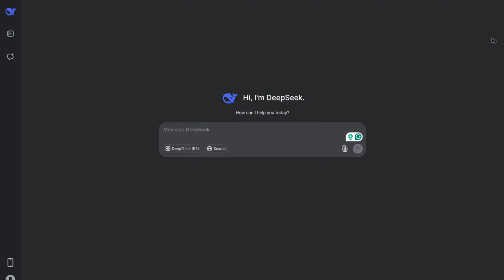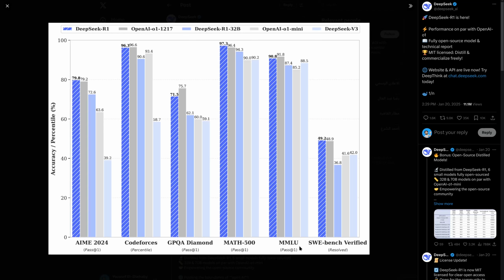So in this video, I'm going to explore it with you, and I'll try to ask it a few questions, and we'll see its thought process as well. But before I do that, just to give you some context about how well it performs, here are some benchmarks to test the accuracy and performance of Deepseek R1. As you can see, it performs almost on par with OpenAI O1. But the difference is it is far, far cheaper per token.